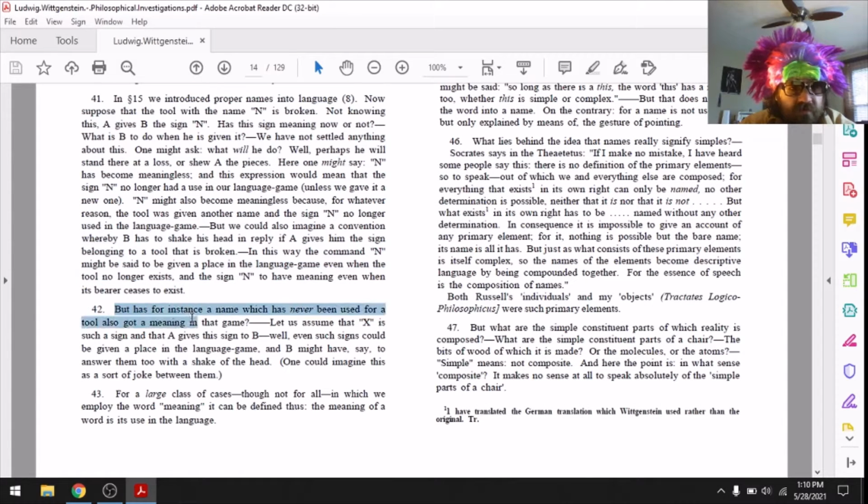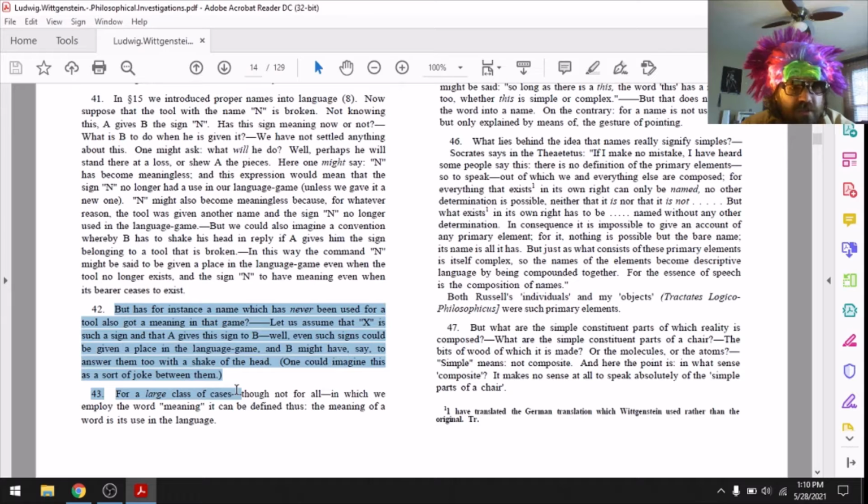But has, for instance, a name which has never been used for a tool also got a meaning in that game? Let us assume that X is such a sign and that A gives the sign to B. Well, even such signs could be given a place in the language game, and B might have, say, to answer them too with a shake of his head. One could imagine this as a sort of joke between them.